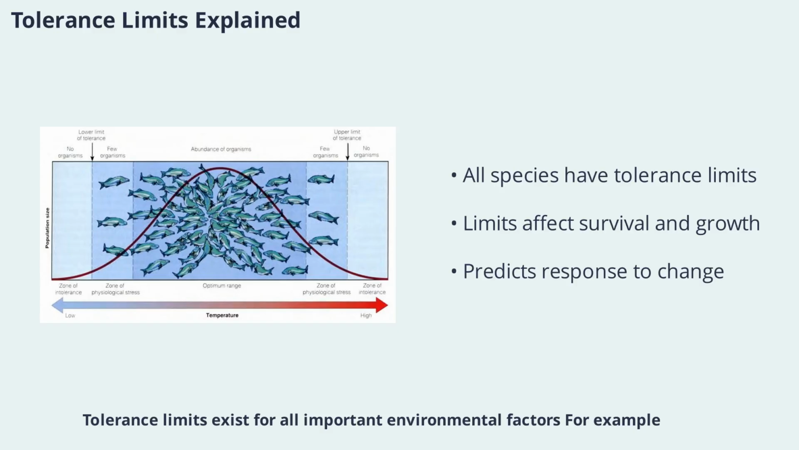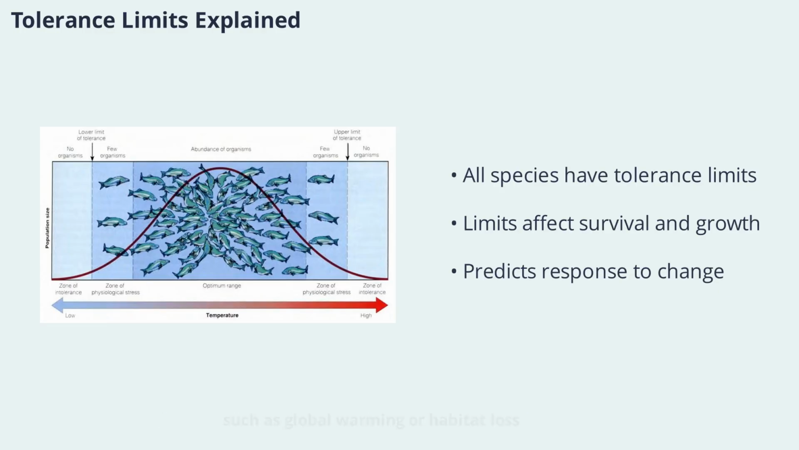Tolerance limits exist for all important environmental factors. For example, a fish might survive only within a certain temperature range, while a plant may need a specific amount of rainfall. If conditions stray too far from these limits, the species struggles or disappears. These boundaries are not just theoretical, they have real, observable impacts on where species can be found. Understanding tolerance limits helps ecologists predict how species might respond to environmental changes, such as global warming or habitat loss.